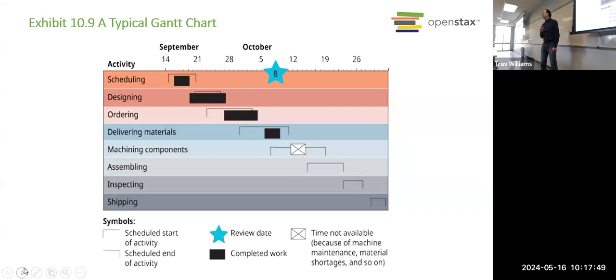And then the black rectangle is the actual activity, what actually happened. So you see that for scheduling, it started a day or 2 after it could have started, but it actually finished a little bit early, which is good, right? Usually better to be ahead of schedule instead of behind schedule. And because it finished early, they were able to start the next activity early, designing.